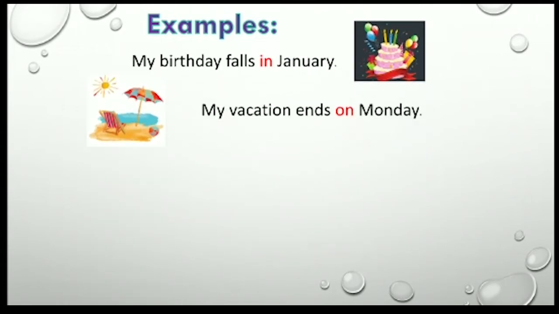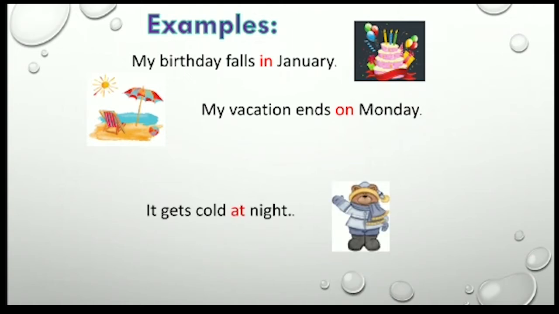Now see the examples. My birthday falls in January. If we raise the question, when does your birthday fall? The answer is my birthday falls in January. So in is the preposition of time. In the second, my vacation ends on Monday. So here on is a preposition of time.